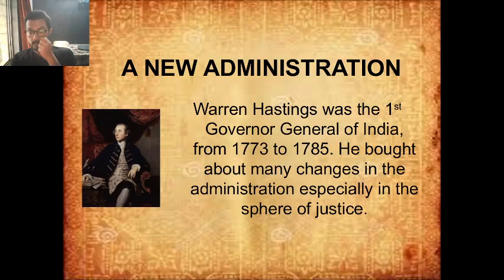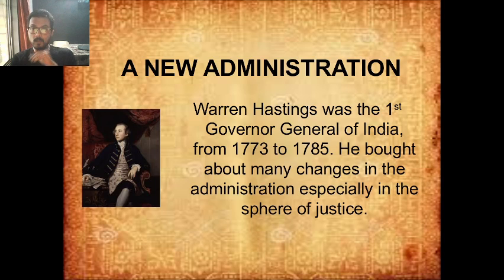Now, what Warren Hastings did was he brought about many kinds of changes. He brought about the difference between civil law and criminal law. He established many courts in India. He brought about a specific kind of administration, a district level administration, in majority parts of India. And he saw to it that the administration was uniform in all the parts of India, irrespective of the kings who were ruling those parts of India.